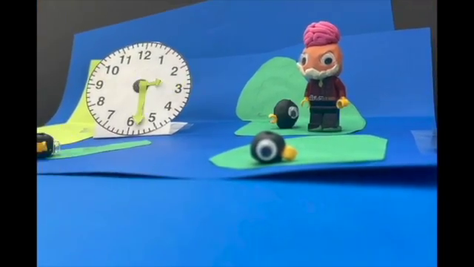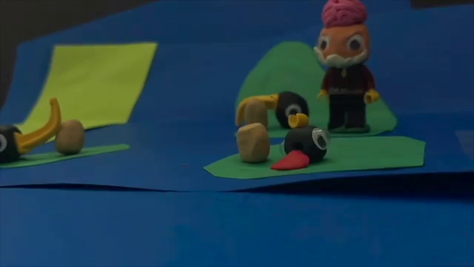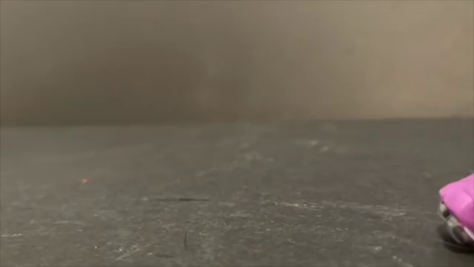For example, the Galapagos Island suffered a drought, resulting in only larger and harder seeds being available, rather than smaller fruits. The finches with larger beaks survived because they were able to break up the hardened seeds. Overall, there are three types of selection: stabilizing, directional, and disruptive.